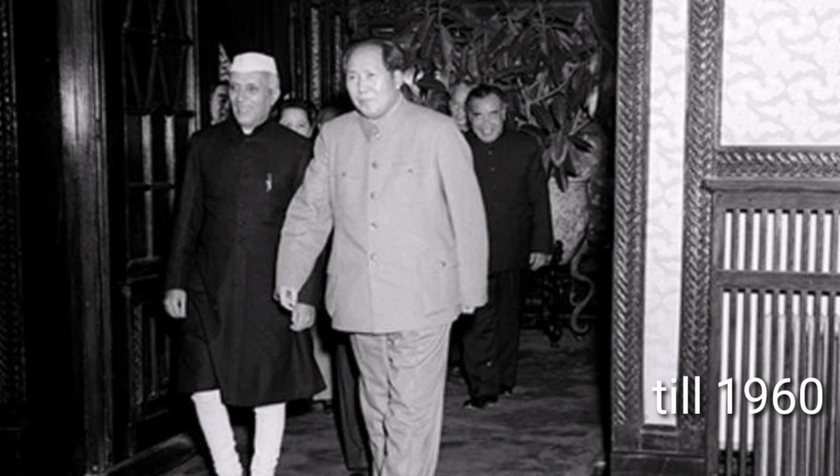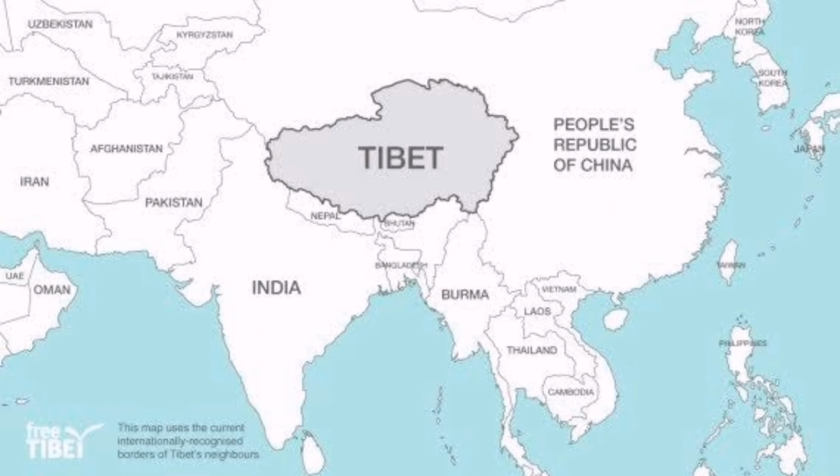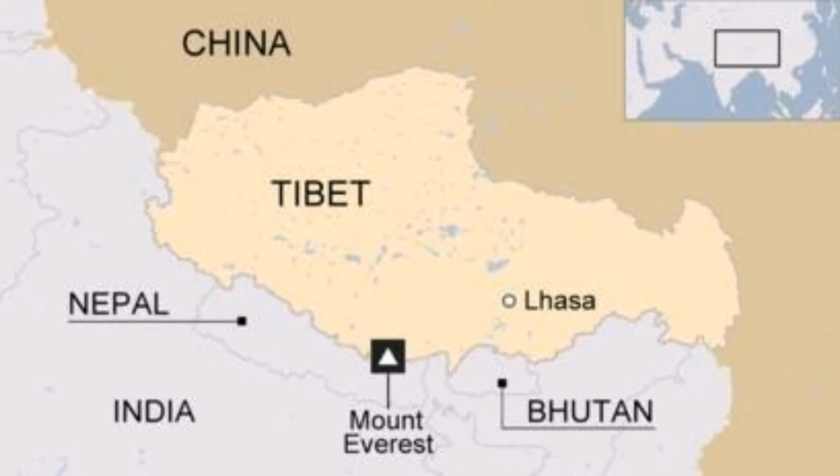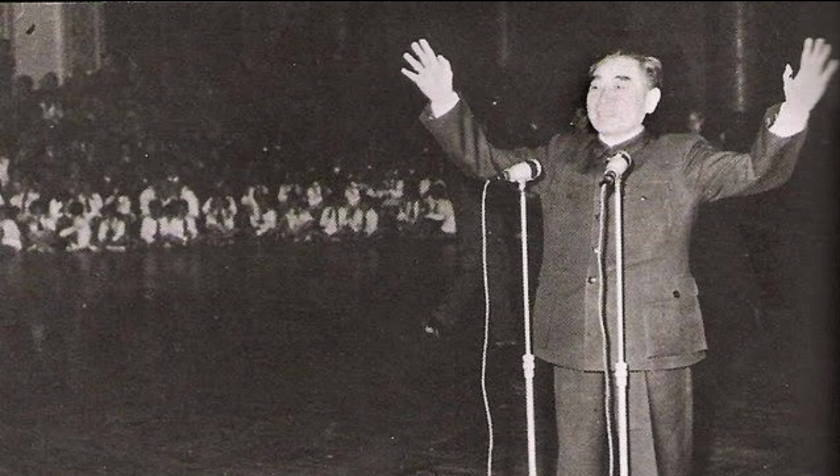Tibet acted as a buffer between India and China. As China invaded Tibet, the barrier was gone. The Dalai Lama, the spiritual head of Tibet, fled to India and got asylum. India's decision to provide refuge to the Dalai Lama infuriated China. China blamed India as the reason for the unrest in Tibet.